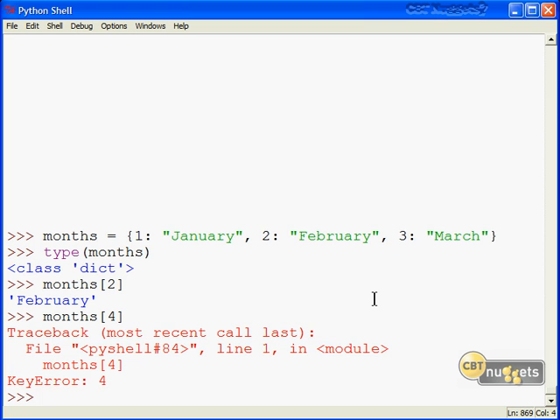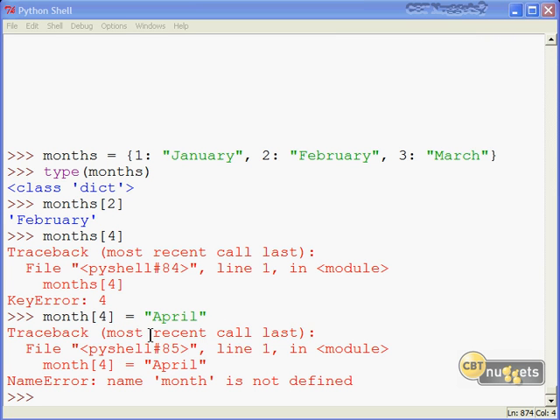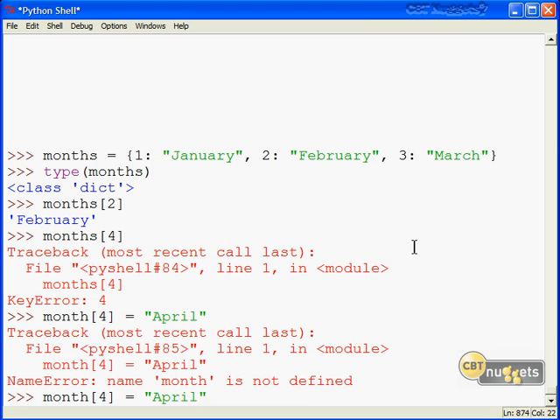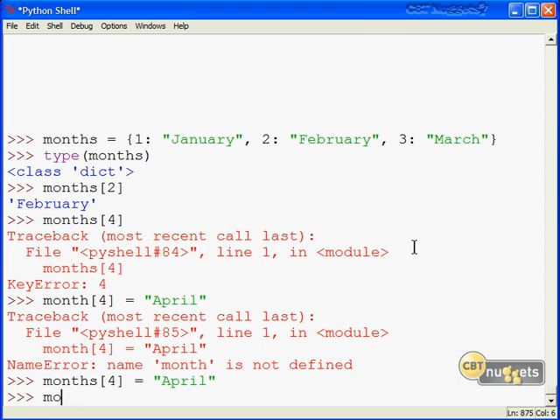In my experience, the easiest way to add items to an already existing dictionary is to do something like this. Use the name of your dictionary, and then in your square brackets, add your new key value. I'll just bring in 4, and we assign that to whatever value we want. We could use different data types, of course. I could just as well make month for an integer if I want to, but of course in this example that wouldn't make sense. When you see an unexpected traceback here, at least in my personal experience, it tends to be syntax more than anything else. I have to remember the dadgum name. It's as easy as that.